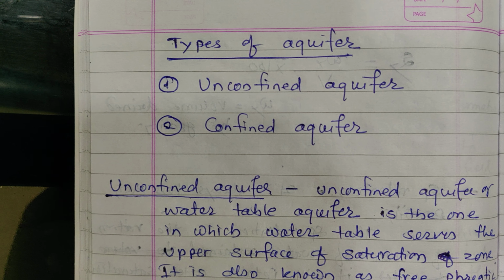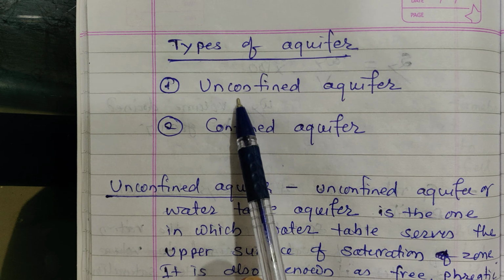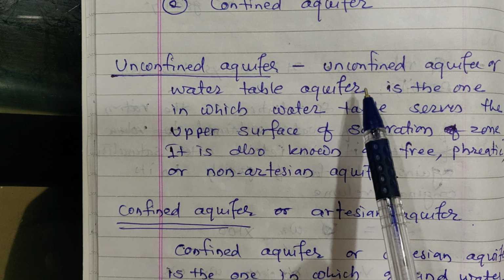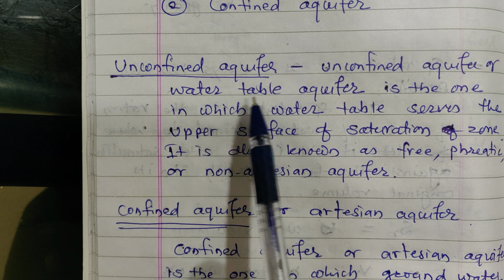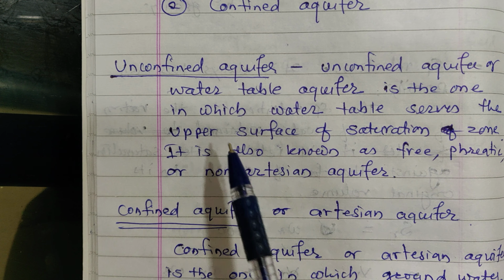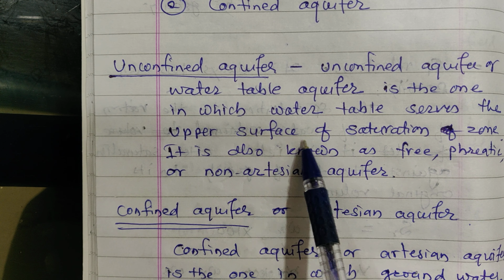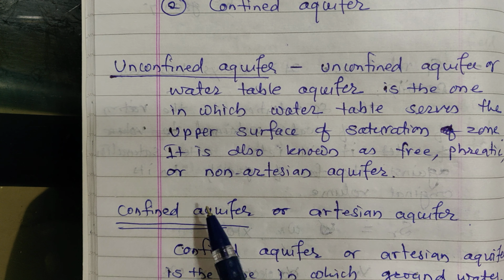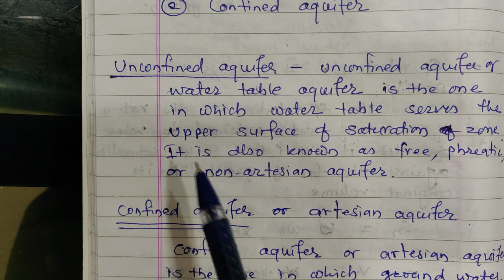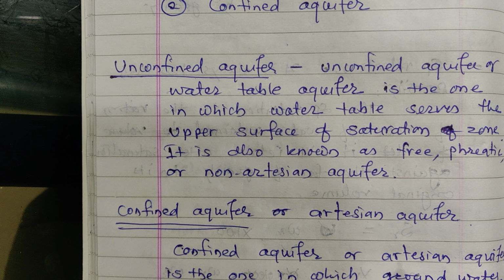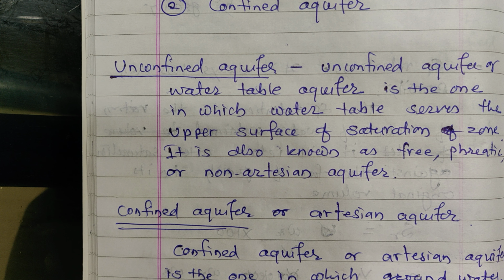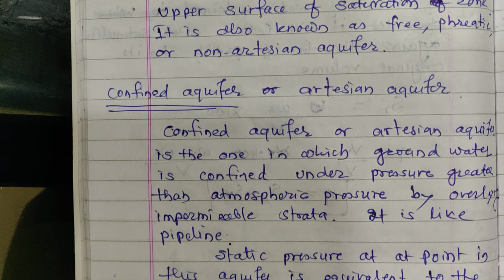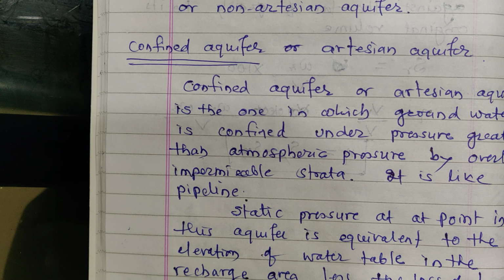Then types of aquifer: unconfined aquifer and confined aquifer. Unconfined aquifer, also known as the water table aquifer, is the one in which the water table serves as the upper surface of the saturation zone. It is also known as a phreatic or non-artesian aquifer. At the bottom portion it is impervious strata, and top portion will be shown by a water table.